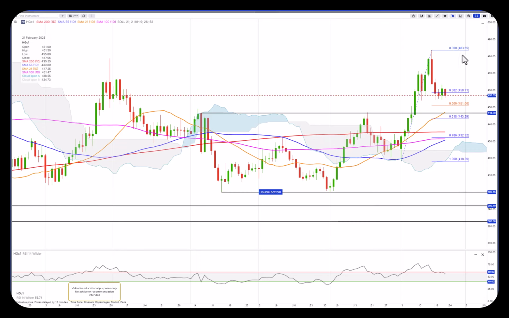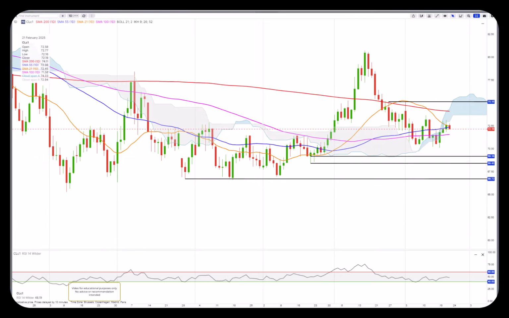Moving on to energy and crude oil here with WTI still in this area between $70. I will actually adjust this one to say, okay, we are around $70. That seems to be the level. 75 and a bit is the resistance. That's the range that needs to break out.